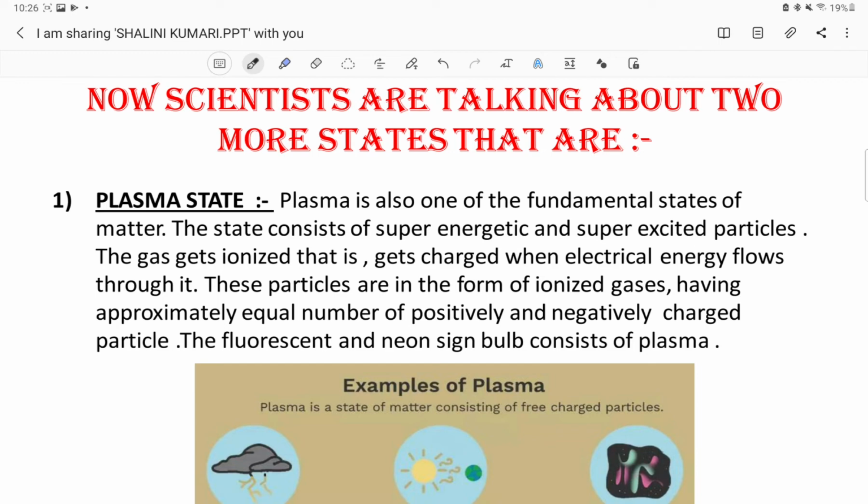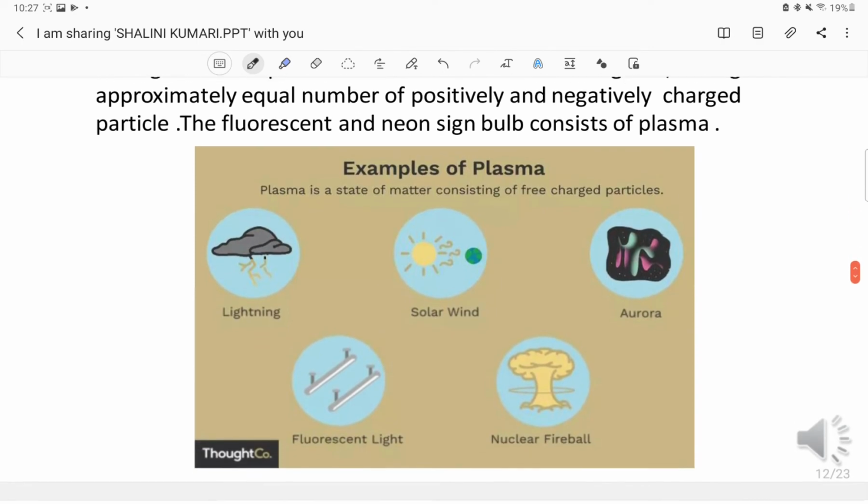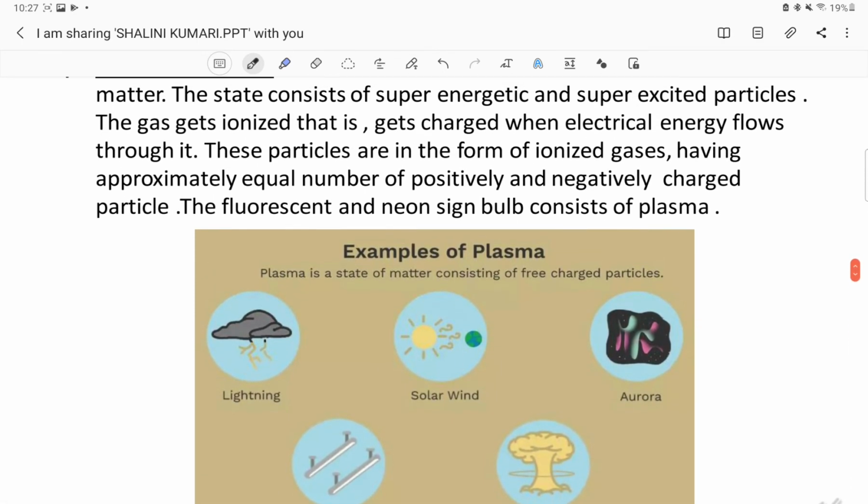Plasma state is nothing but ionized gas, when the gas gets charged and electrical energy flows through it. These particles are in the form of ionized gases having approximately equal numbers of positively and negatively charged particles. Fluorescent and neon sign bulbs consist of plasma.